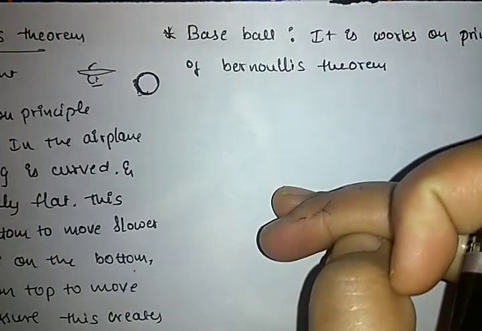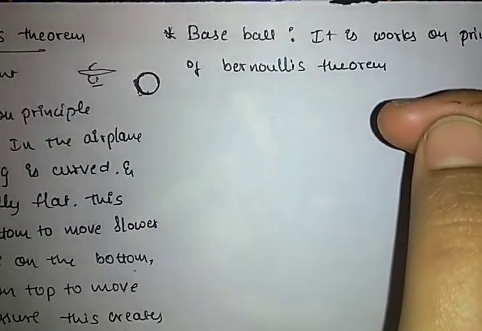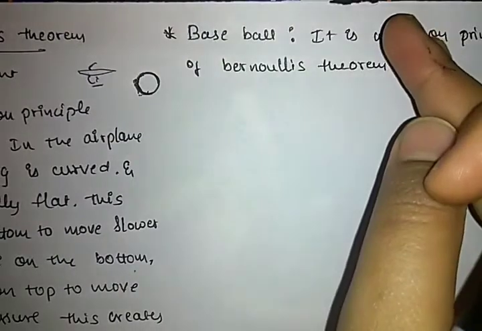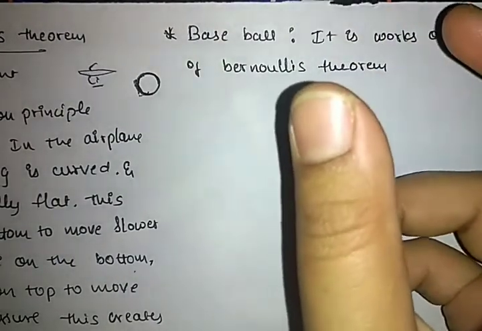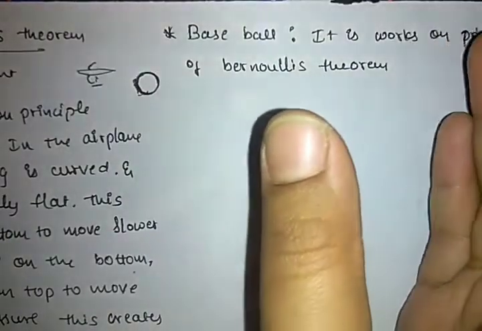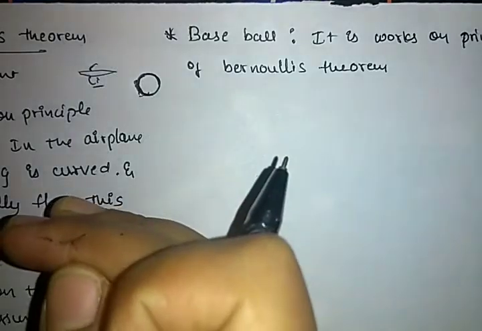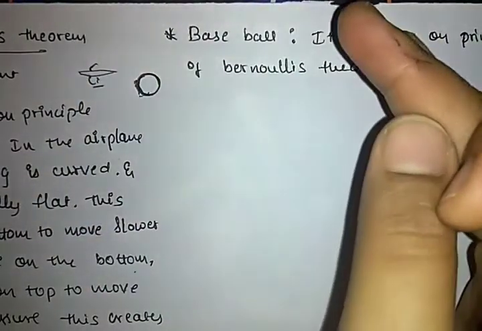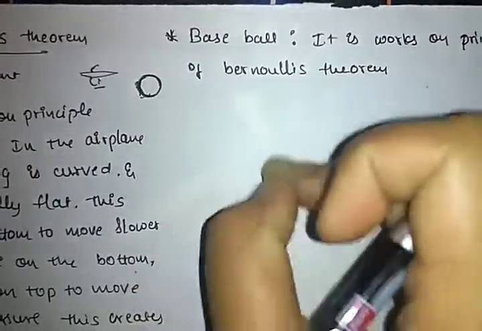So what happens, the ball accelerates downward faster than the top part, and this phenomenon allows the ball to curve downward.